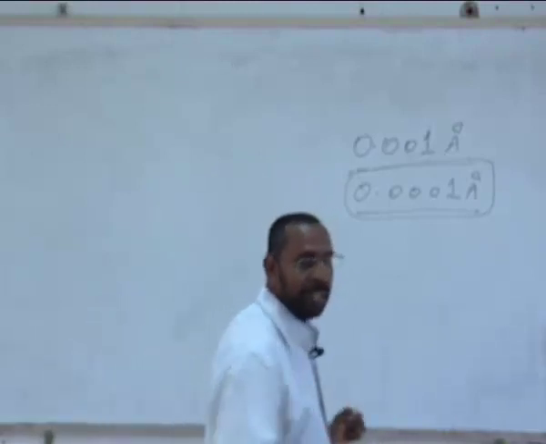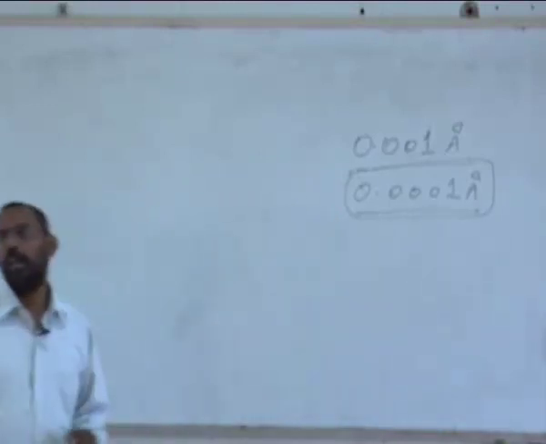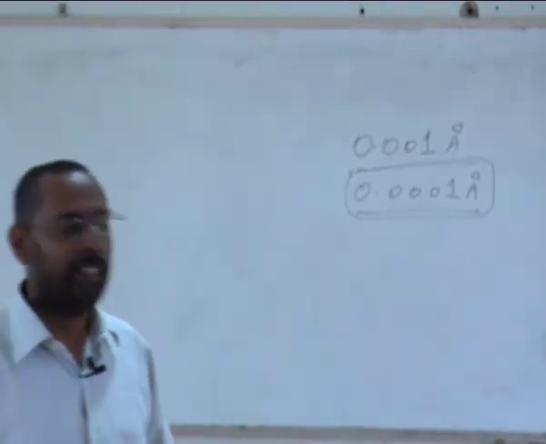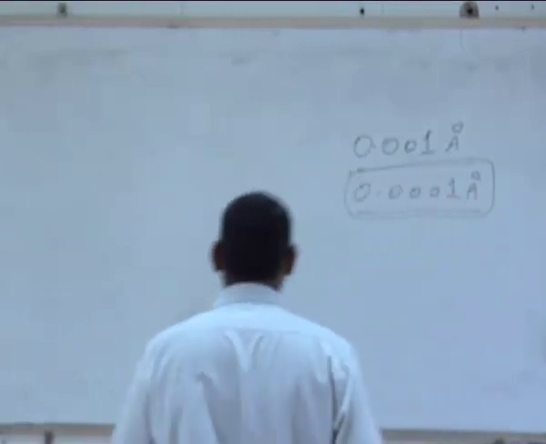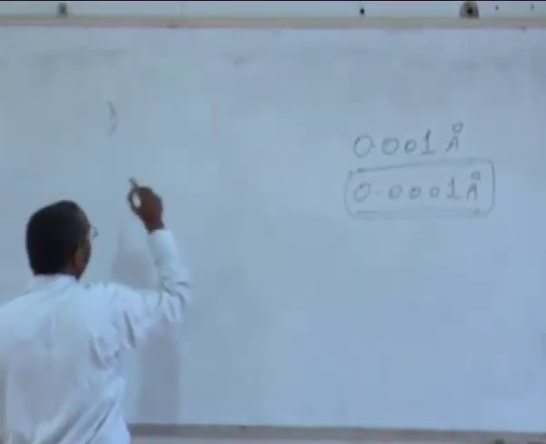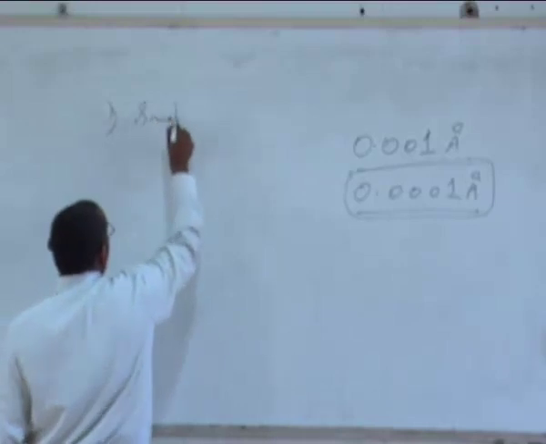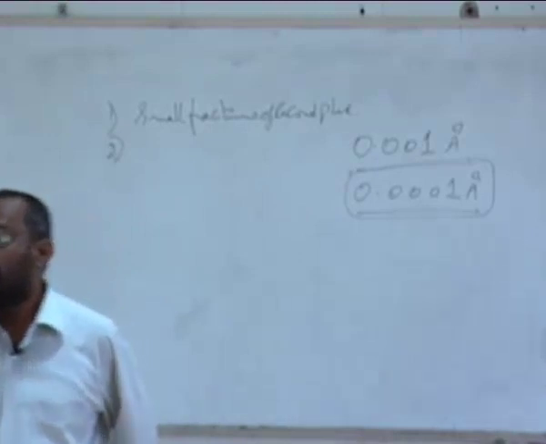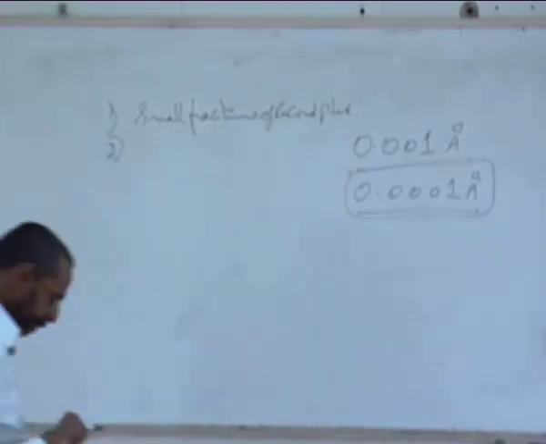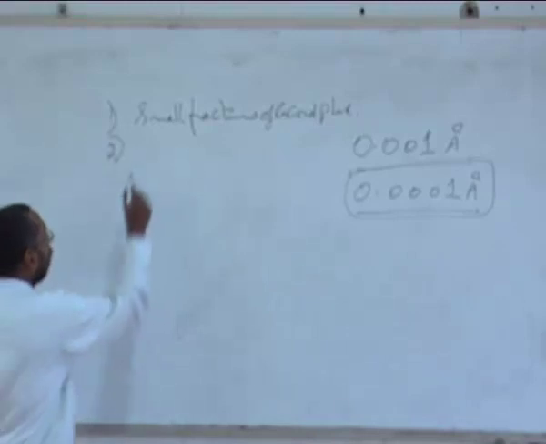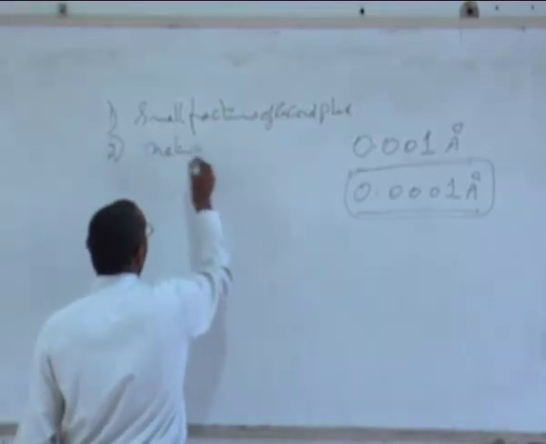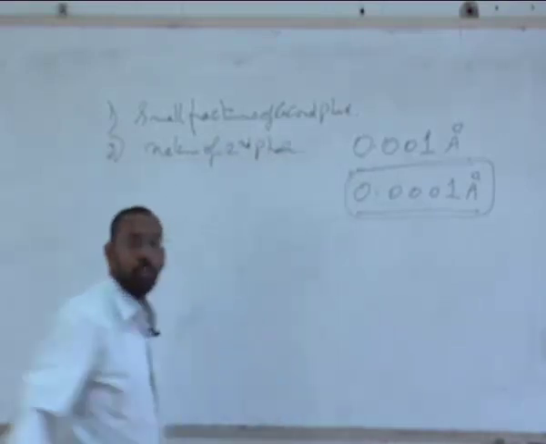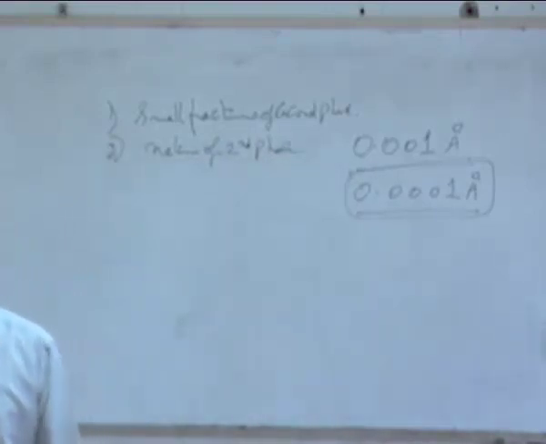So keeping that in mind, electron diffraction is a technique particularly used where you have small fractions of phases. Second, we use it whenever your interest is to know the nature of the precipitates, the nature of the second phase, whether it is coherent, incoherent or semi-coherent. This information XRD cannot give you.